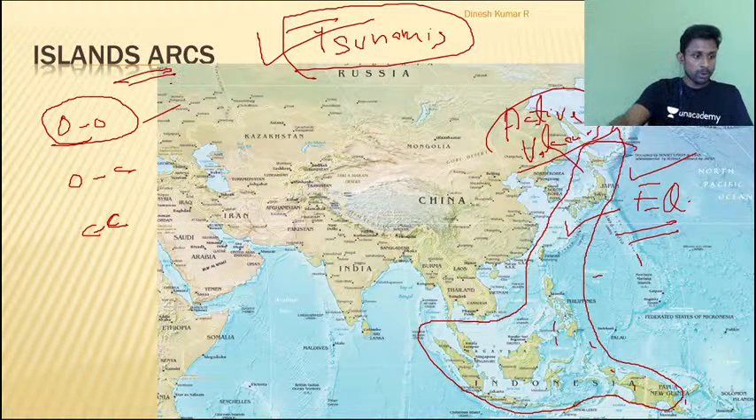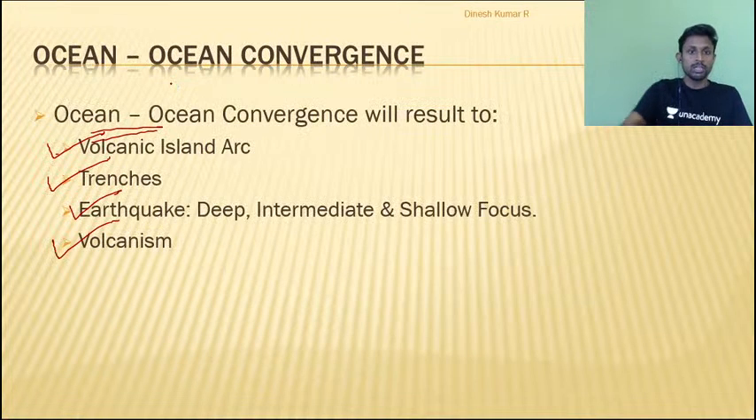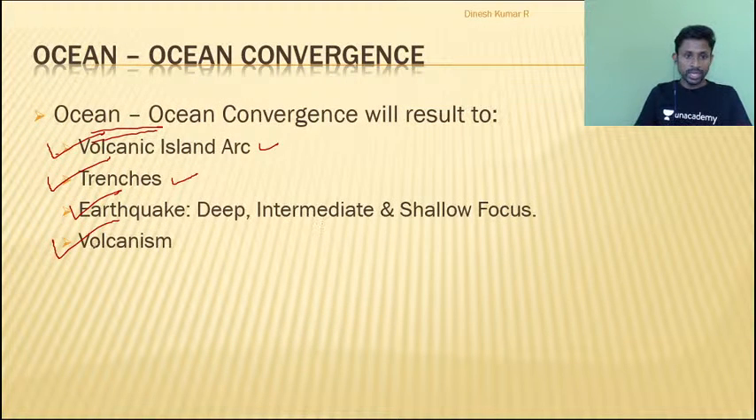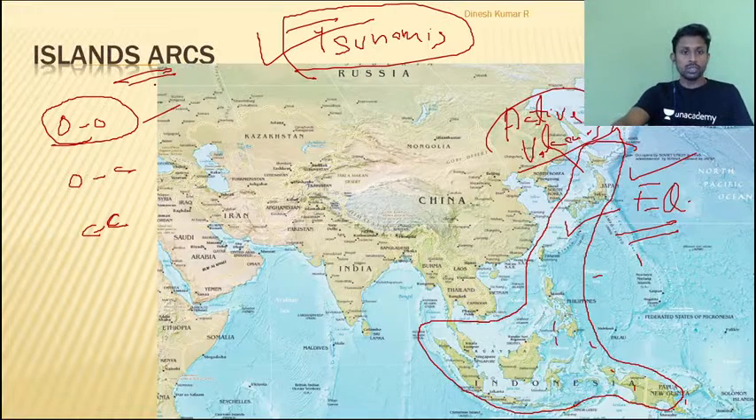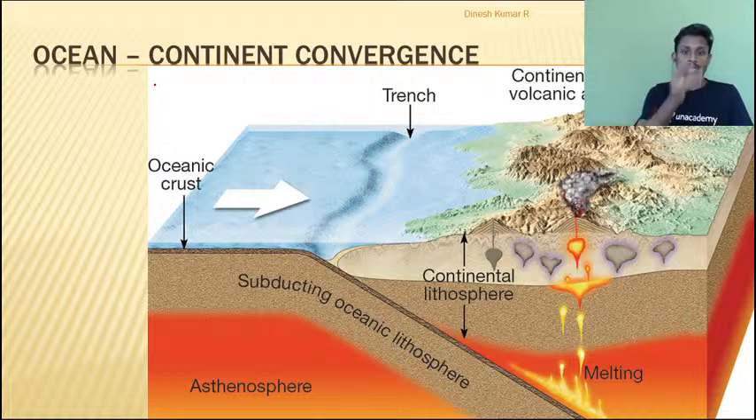So what are the products of ocean convergence? The products are volcanic island arcs, trenches, earthquakes and volcanism. So we have discussed the first interaction, ocean convergence. Let us move into the next type of interaction, that is ocean continent convergence.